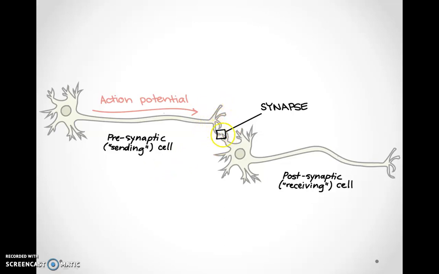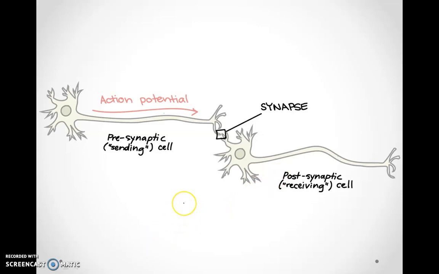They send the impulse towards the dendrites, and dendrites receive the impulse. So this point of junction with a very fine gap in between is known as the synapse. The cells which send the impulse are known as the presynaptic cells, and the cells that receive the impulse are known as the postsynaptic cells.